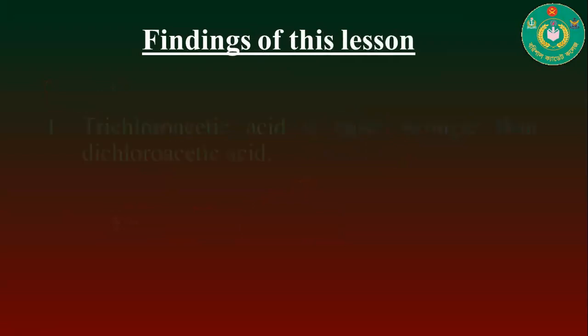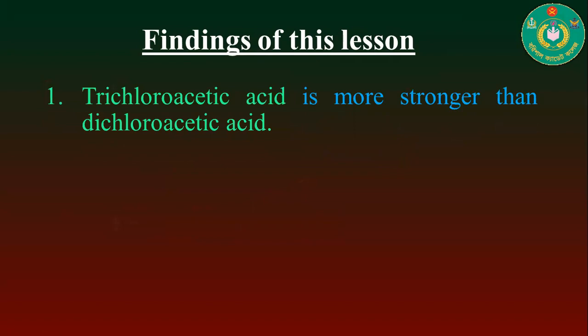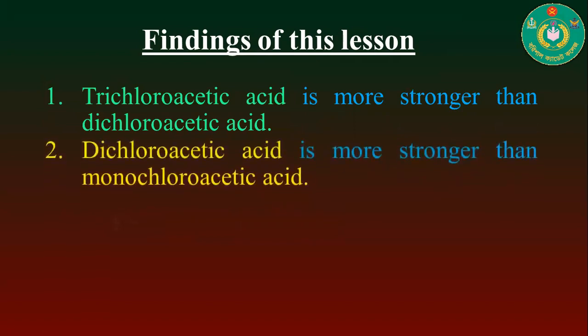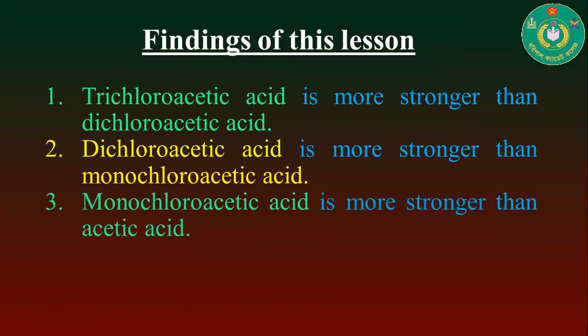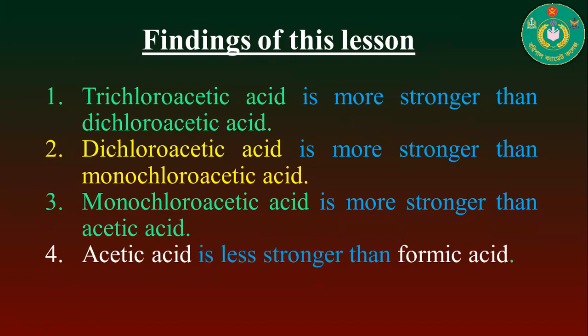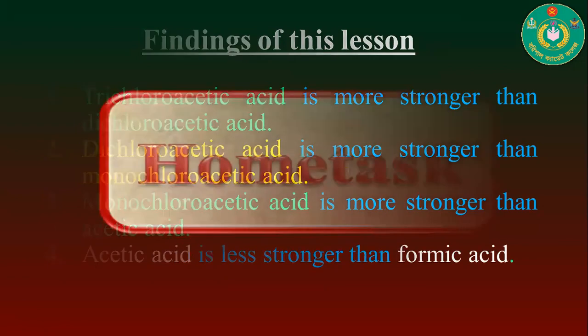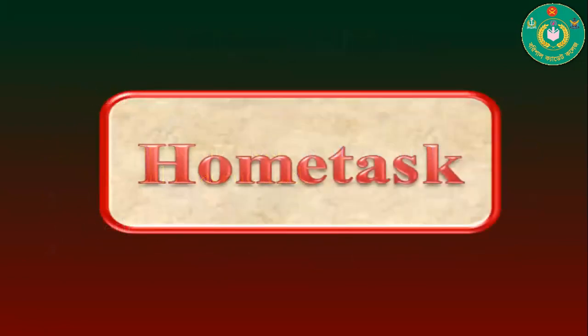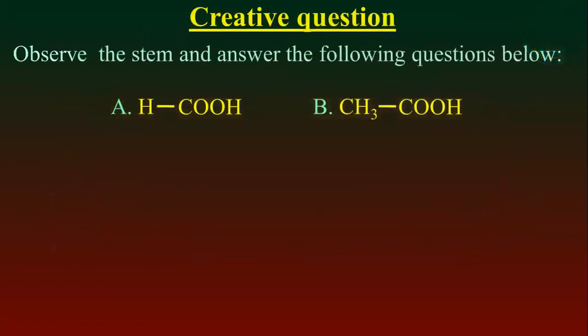Today's first point is that trichloroacetic acid is stronger than dichloroacetic acid, and dichloroacetic acid is stronger than monochloroacetic acid, and finally monochloroacetic acid is stronger than acetic acid, and acetic acid is a little weaker than formic acid. The homework for you, the first one, is a creative question.